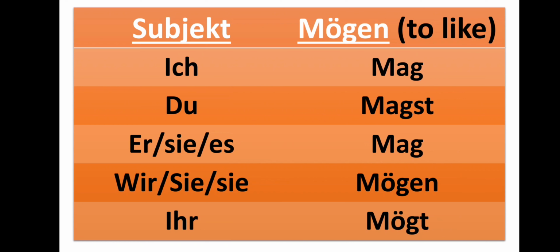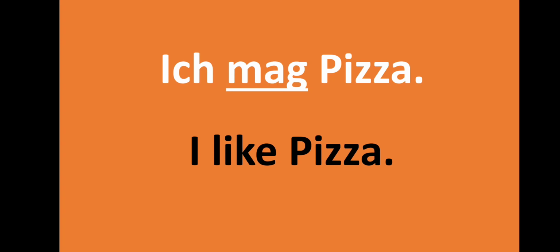Okay, now we'll be looking at the example with mögen. For example, if I take the sentence ich mag Pizza, then mögen is conjugated according to ich. Now Pizza has an article, die, but I didn't write the article die here. I have only written the noun, which is Pizza. So we write the noun, but we remove the article. Ich mag Pizza means I like pizza, because mögen means to like something.